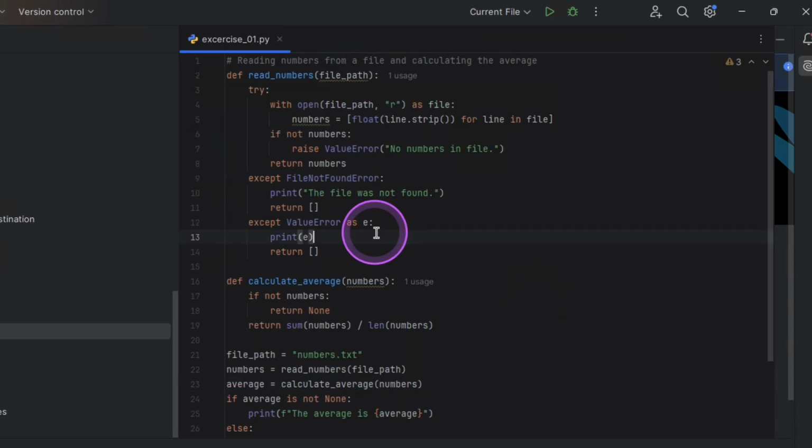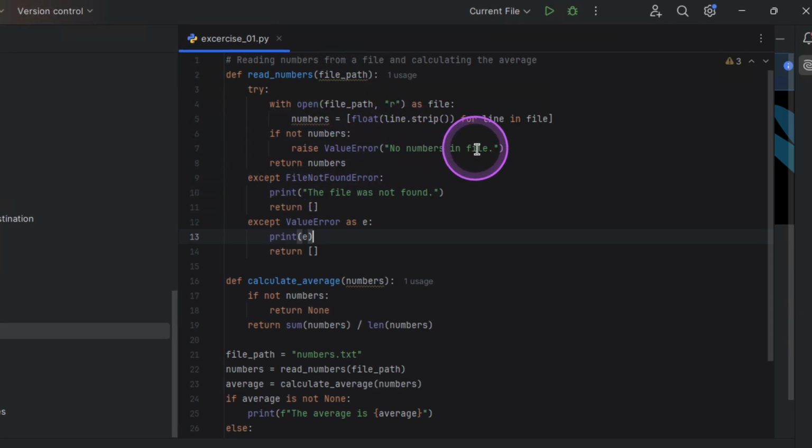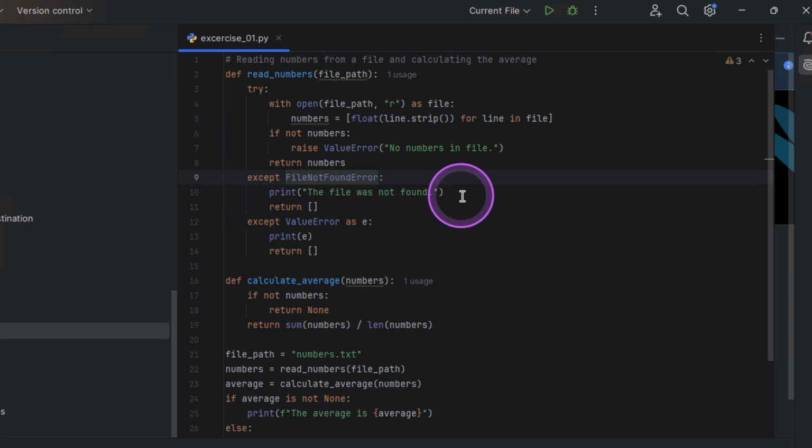All right, so this is just having a lot of exceptions to ensure that I really cater for everything. And you can see internally here, I'm saying if there are no numbers, raise an exception to say no numbers in the file. Otherwise, you could have another exception saying the file does not exist, and you could have a different value error.